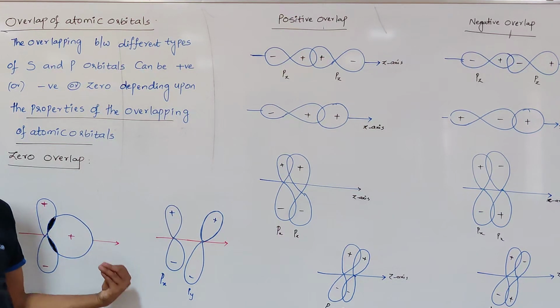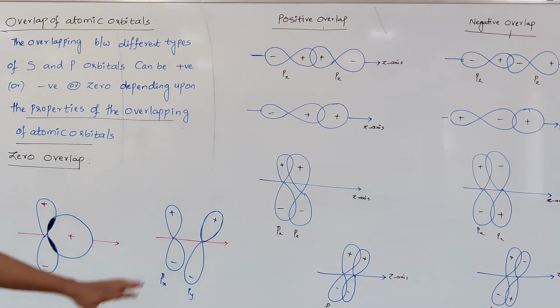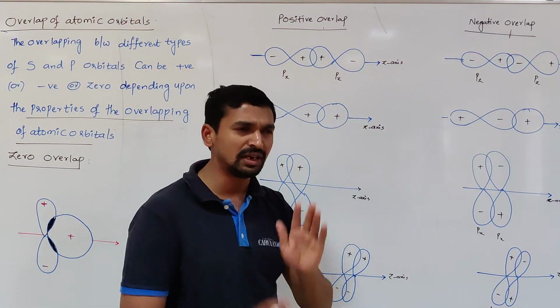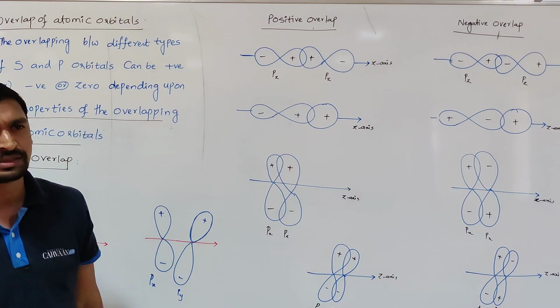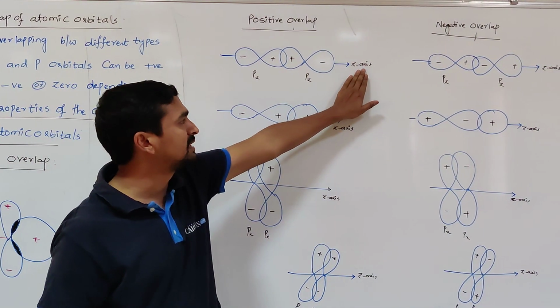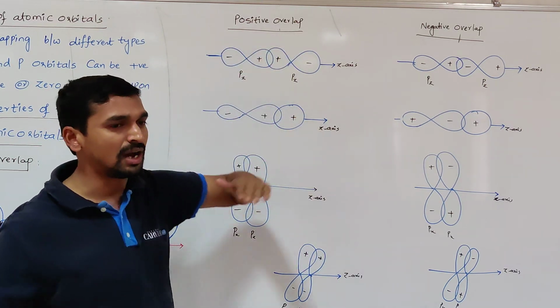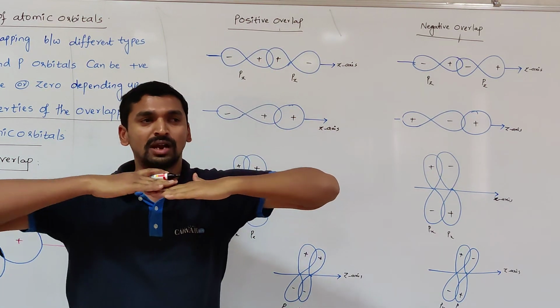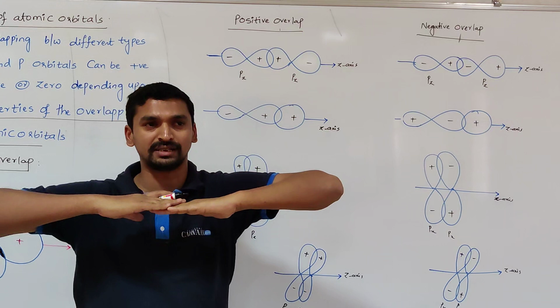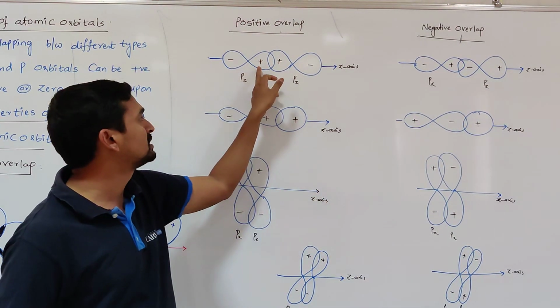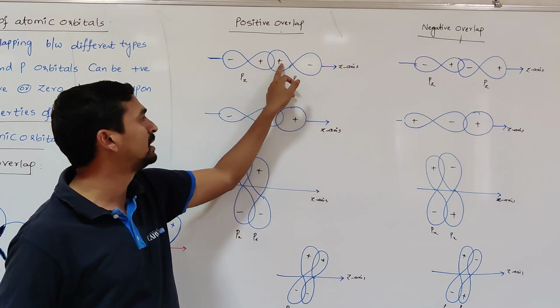If the orbitals are overlapped like this, first let us move toward the positive overlap and negative overlap. Let us take two orbitals. Here the Z axis is taken as the internuclear axis. The two p orbitals are overlapped along the internuclear axis. Both orbitals overlap with the same sign, positive and positive.